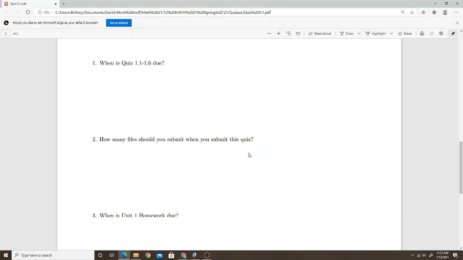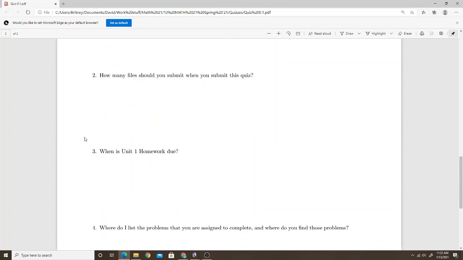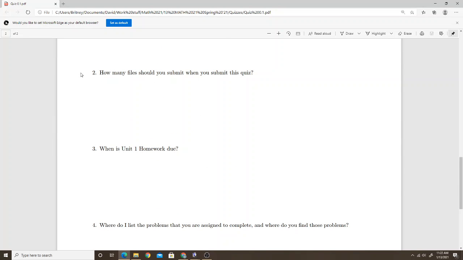Question 2, how many files should you submit when you submit this quiz? A lot of people said 2. Wrong. Please do not send me more than 1 file ever for quizzes or tests. Only send me 1 file. Your file can have a lot of pages in it. So in this case, this quiz is 2 pages long, so the file that you submit probably will have 2 pages on it. But only send 1 file, 1 PDF file. Okay, so that's the correct answer to number 2. The correct answer is 1 file.